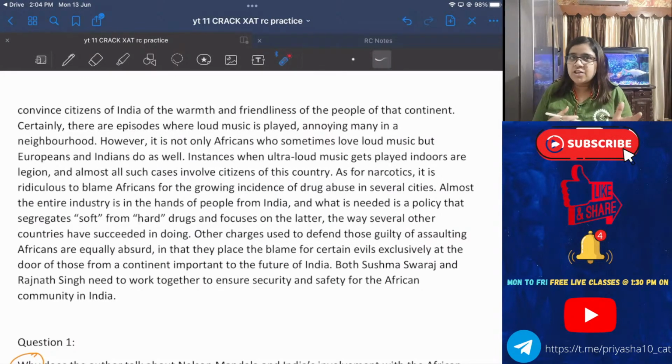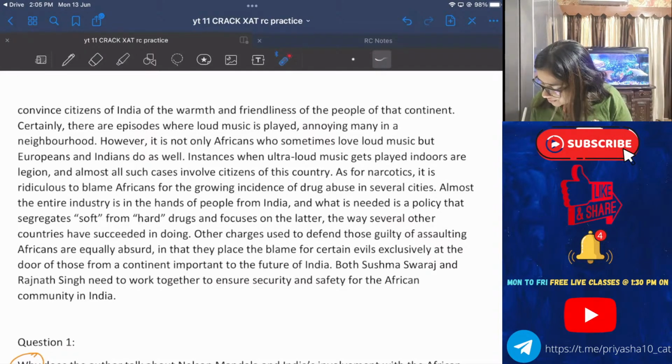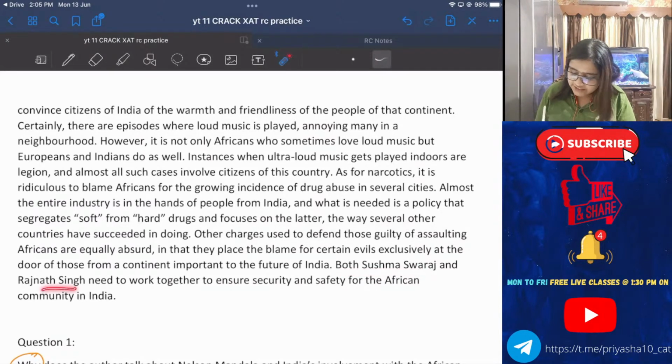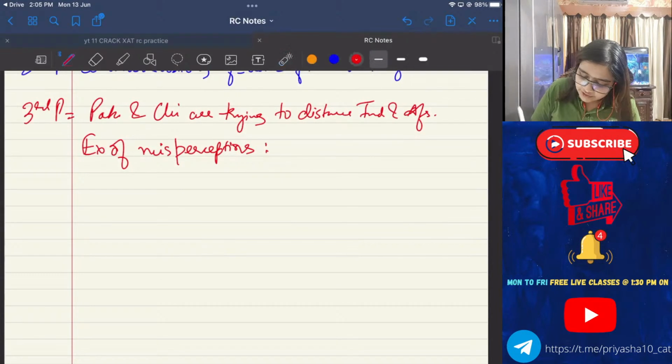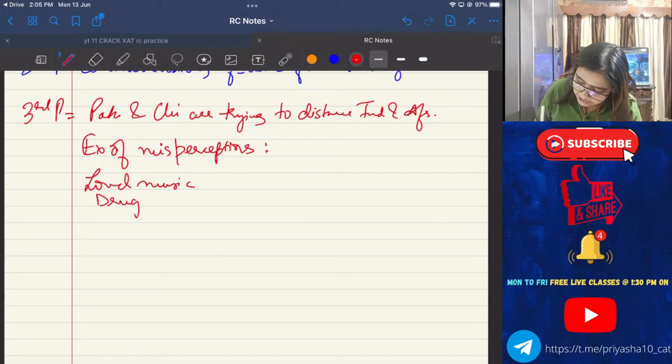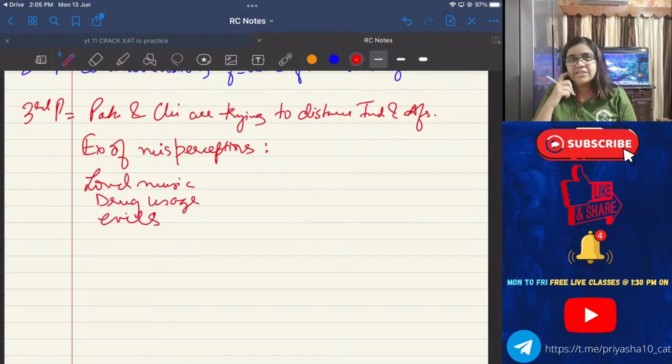Setu is saying the passage is around 2017 to 18. Any guesses, others? Both Sushma Swaraj and Rajnath Singh need to work together to ensure security and safety of the African community in India. So the last paragraph is basically, see what are the different reasons. Loud music is one such, drug usage is another, and certain evils, evil activities, they are blaming it upon Africans. 18, 19, says Avinash. Okay, Sushma Swaraj passed away in 2019 only, no? Heart attack was the reason.